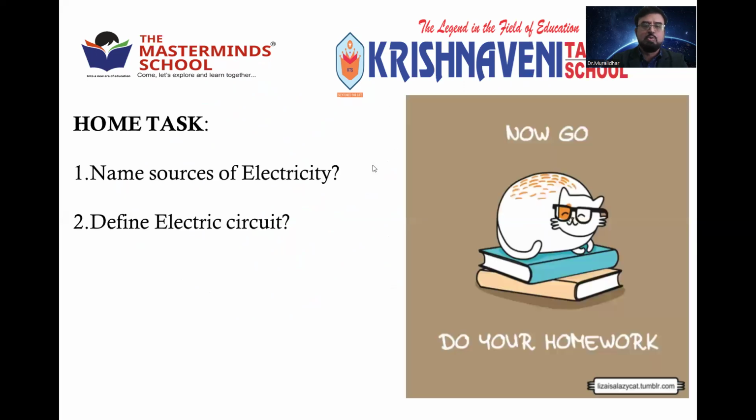So that's all for today. Here is some homework. Name sources of electricity. So many are there; you can write any sources. And define electric circuit, which I introduced in synopsis 3. These are the 2 homework questions for you. Note down these questions in your notebook and write the answers. Take the signatures from your teachers and parents.